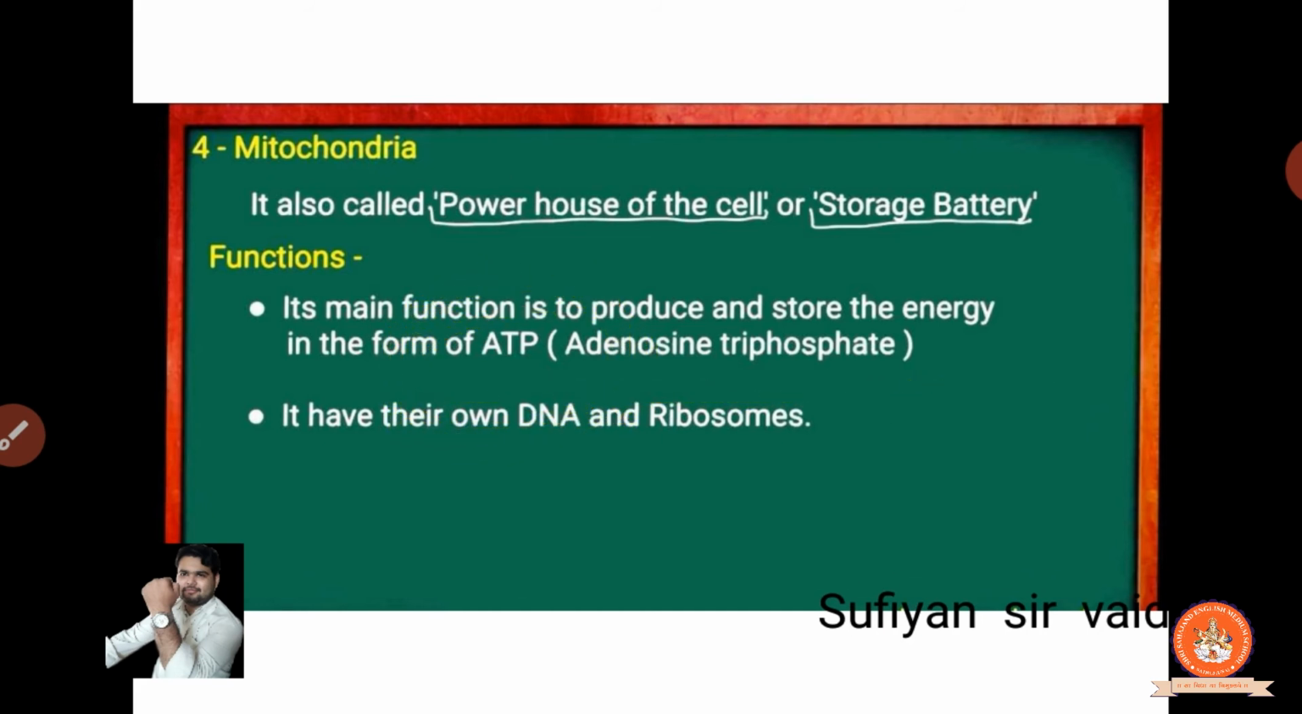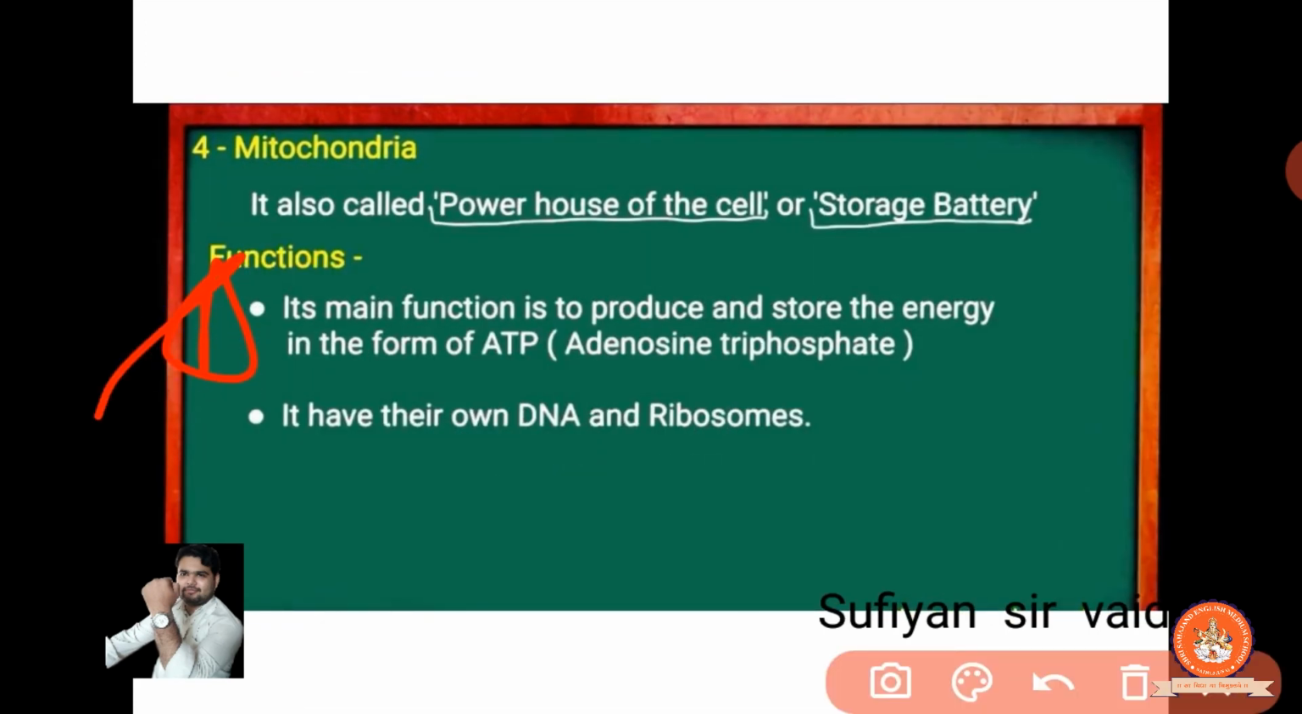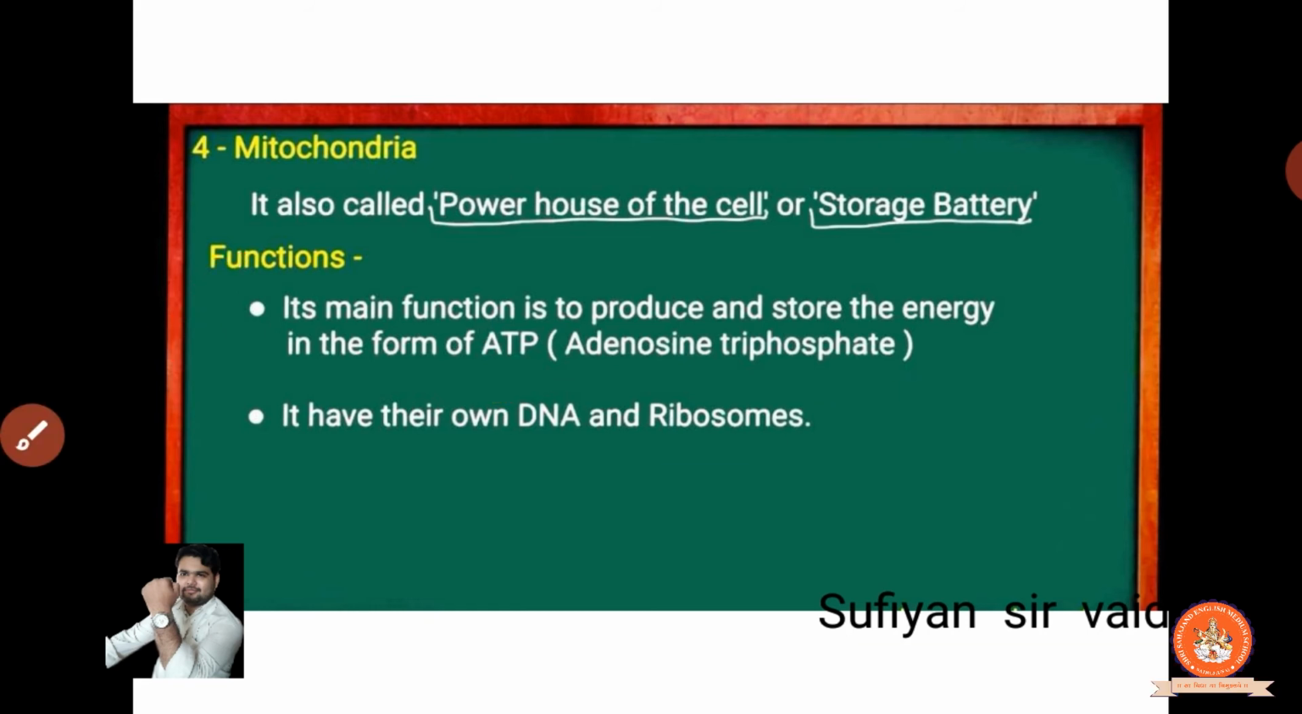And this is also a 1 mark question over there, that where they are storing. Clear? So there is adenosine triphosphate. It has its own DNA and the ribosomes. Ribosomes will be there, sir, because they are generating the energy. Energy comes from the proteins. Clear? So and the DNA also.